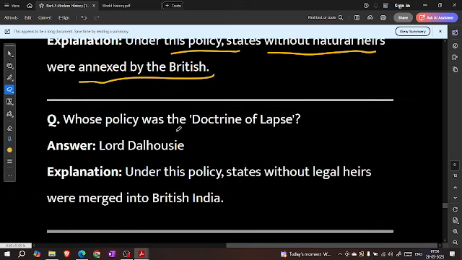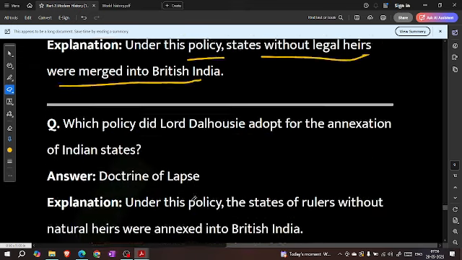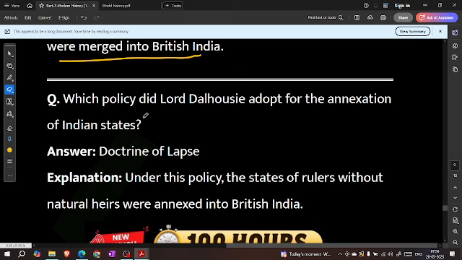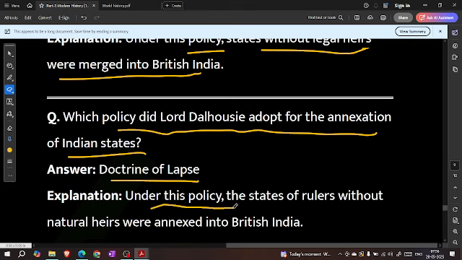Whose policy was the doctrine of lapse? Lord Dalhousie. Under this policy, states without legal heirs were merged into British India. Which policy did Lord Dalhousie adopt for the annexation of Indian states? Doctrine of lapse. Under this policy, the states of rulers without natural heirs were annexed into British India.